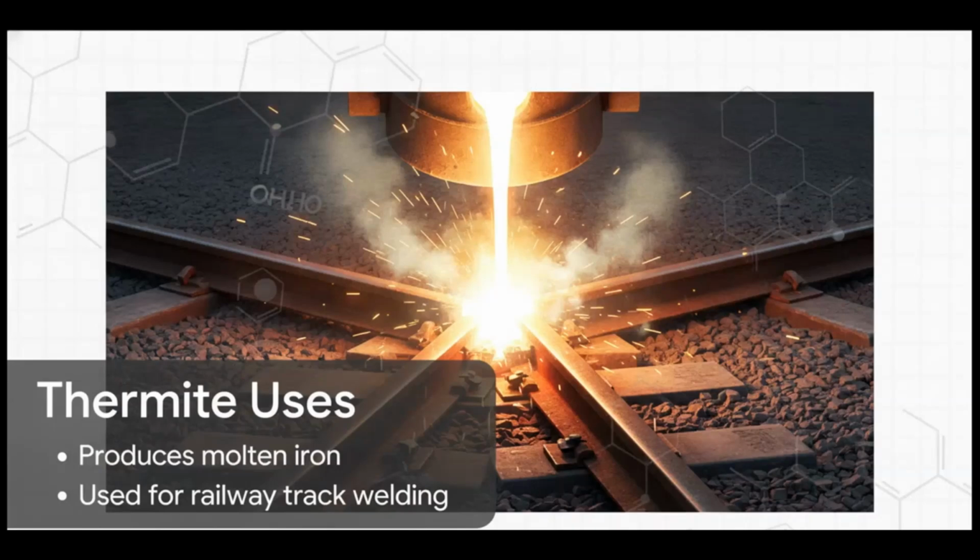And when I say energetic, I mean this reaction is incredibly exothermic. It produces immense amounts of heat. Because of this displacement reaction, the iron that gets kicked out is actually produced in a molten, totally liquid state. Engineers use this specific reaction for railway track welding. By triggering this displacement right there on the tracks, that molten iron perfectly welds the heavy steel rails together. It is just a stunning example of microscopic rules doing serious heavy lifting out in the real world.